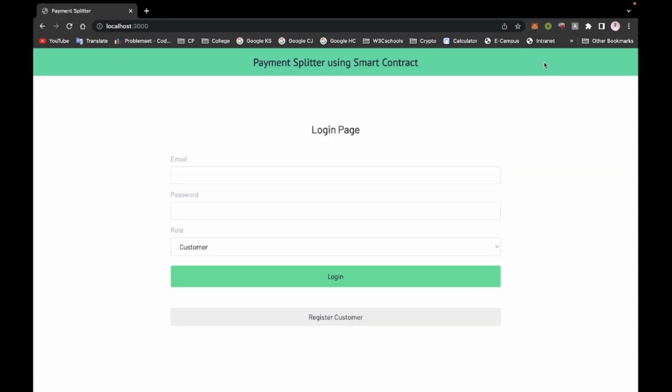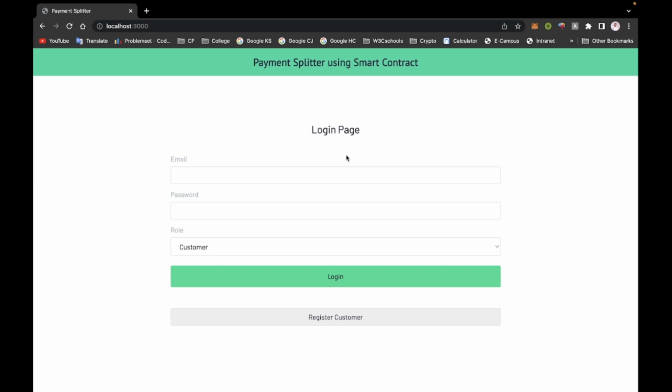Okay, so this is our smart payment splitter project, introducing smart contracts: how they work, how automation is done, and why admin cannot be involved in that process, because admin doesn't know any information about which customer buys which product.